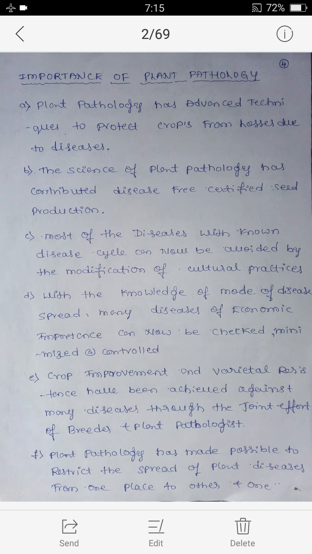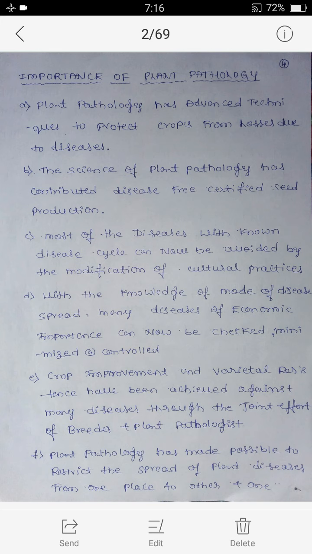Fourth one, with the knowledge of mode of disease spread, many diseases of economic importance can now be checked, minimized, or controlled. Fifth one, crop improvement and varietal resistance have been achieved against many diseases through the joint effort of breeders and plant pathologists.